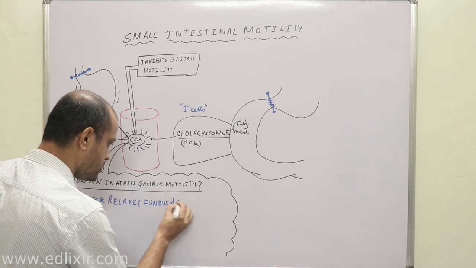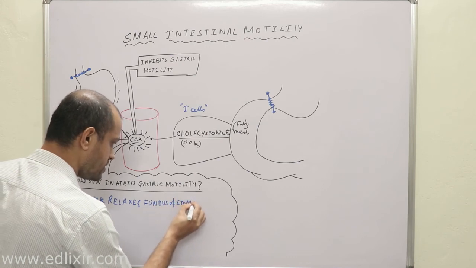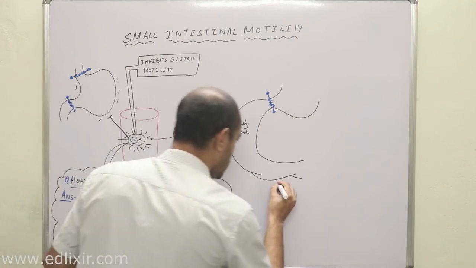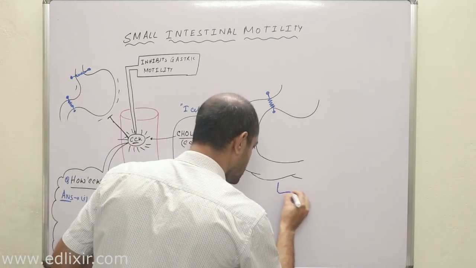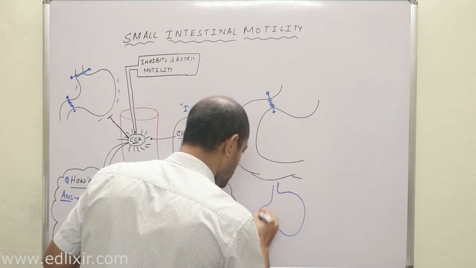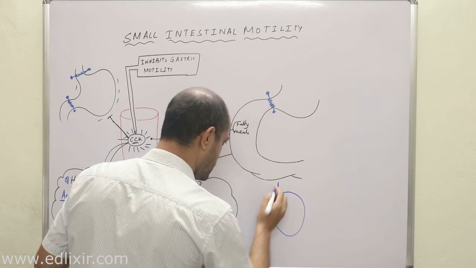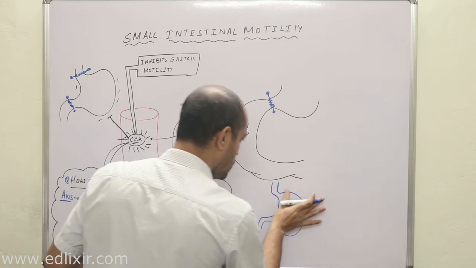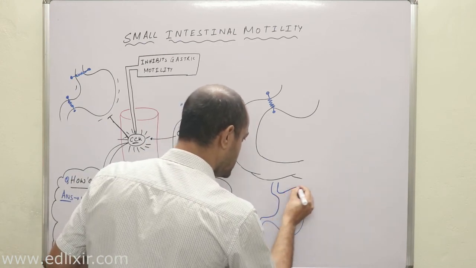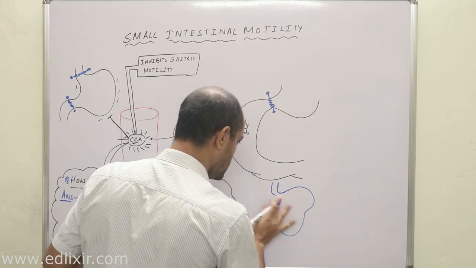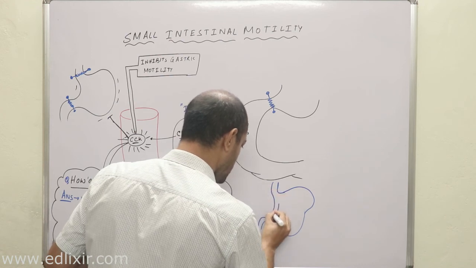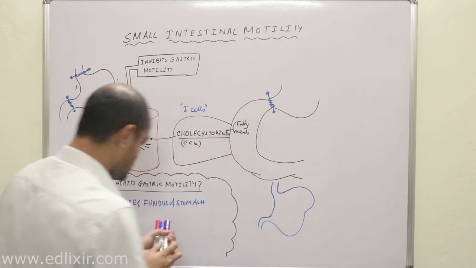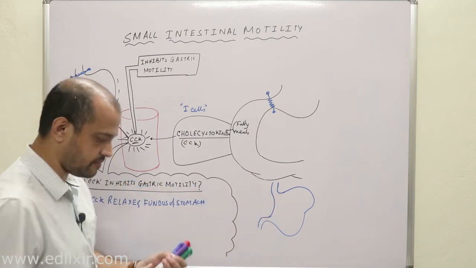Fundus of stomach. Now, I will be drawing the diagrams here, okay? Now, this is the fundus area. Now, what CCK does is, CCK actually increases the volume of what? The fundus area, the fundic area.